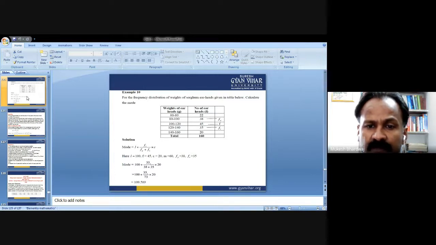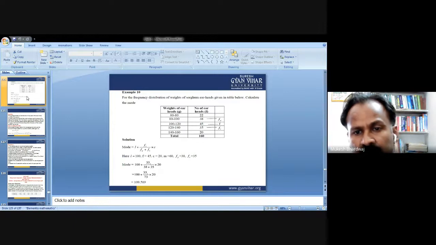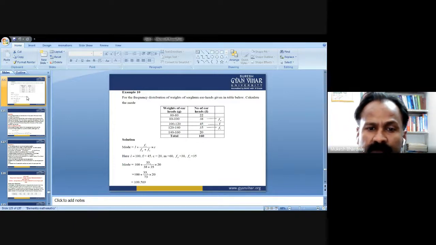Fp equals 38, that is the frequency preceding the modal class, and Fs is 35, the frequency succeeding it. Now put all these values: 100, that is L, plus 35 upon 38 plus 35 into 20. The answer comes out to be 109.589. So this is the mode.